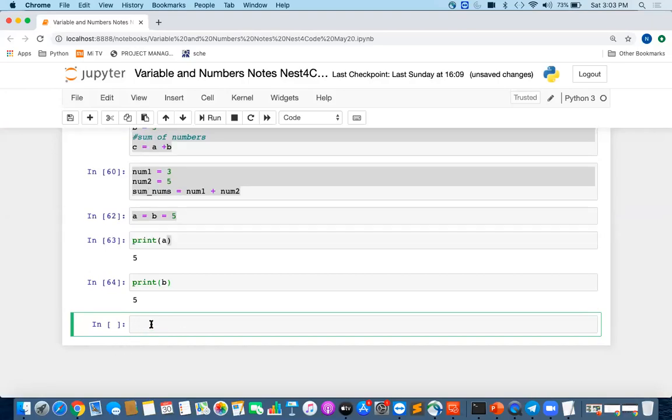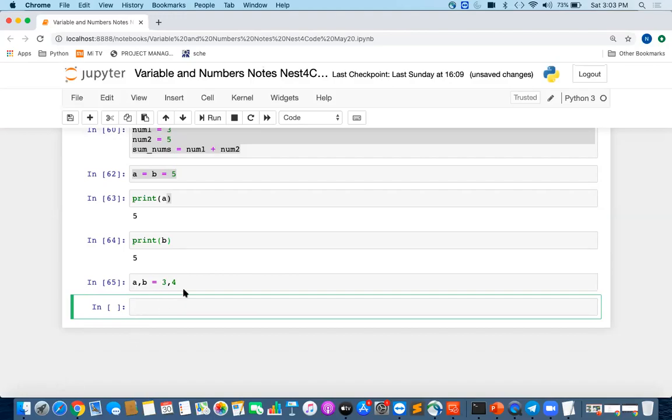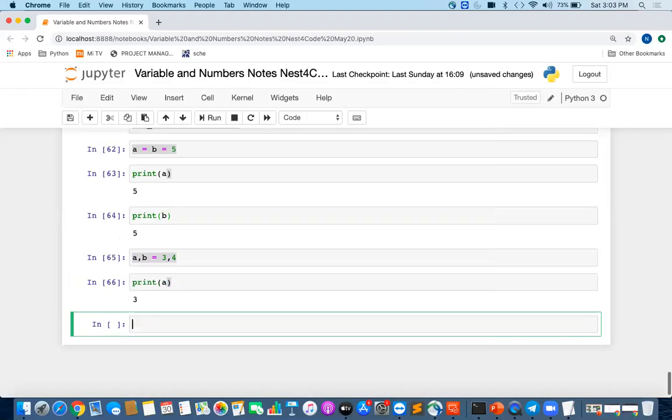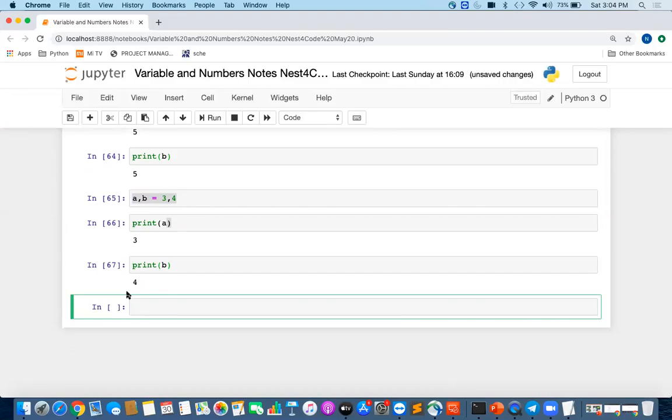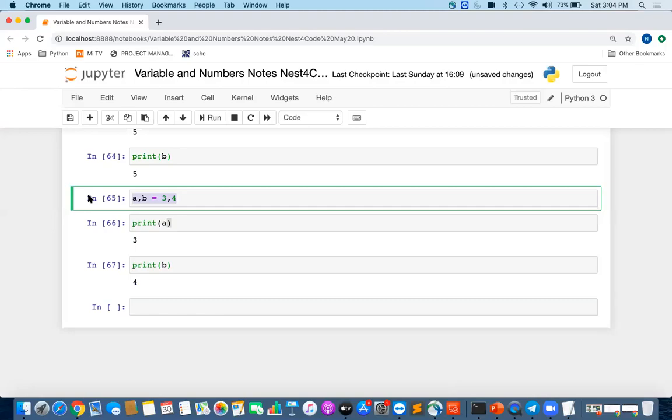But let us suppose I want to assign variables with different values in the same line. What I can do is A, B = 3, 4. This is allowed in Python. You can assign values to multiple variables in a single line. Then I can print A, it will come as 3. I can print B, it will come as 4. Okay, guys, this is a very important concept. It reduces the lines of code for you.